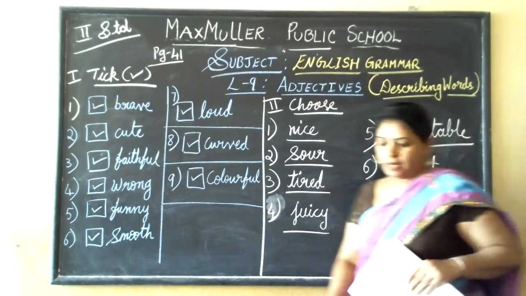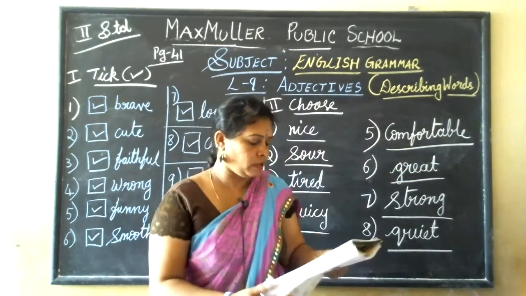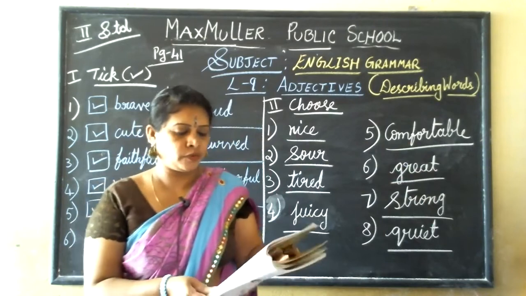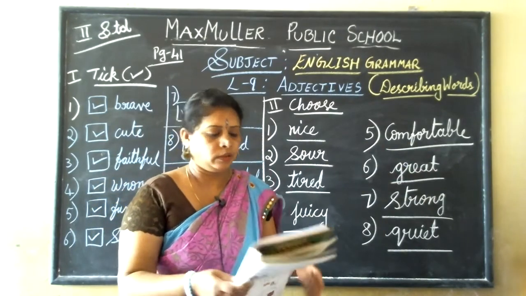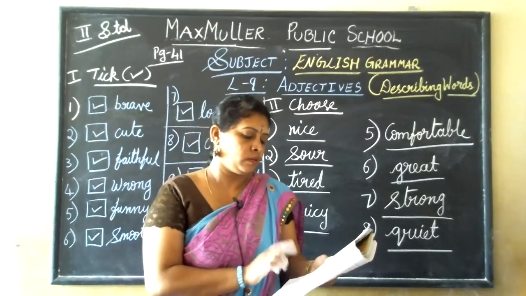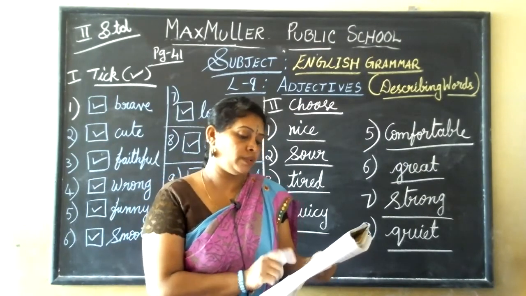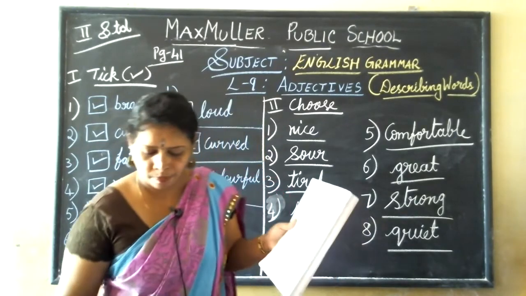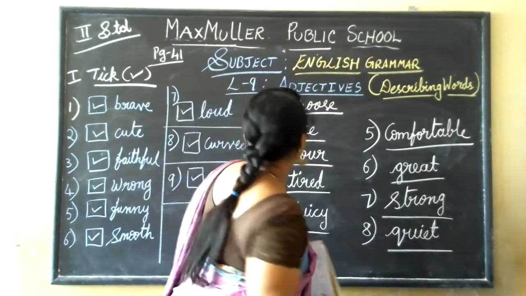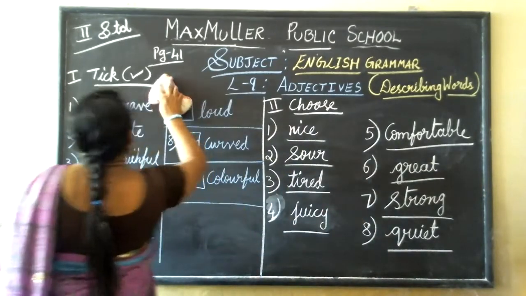Now let me erase this. Third main, choose the right adjective to fill in the blanks. Now here they have given the options and you have to select the correct adjective and write it in the blanks. Okay. Now I'll erase this side.